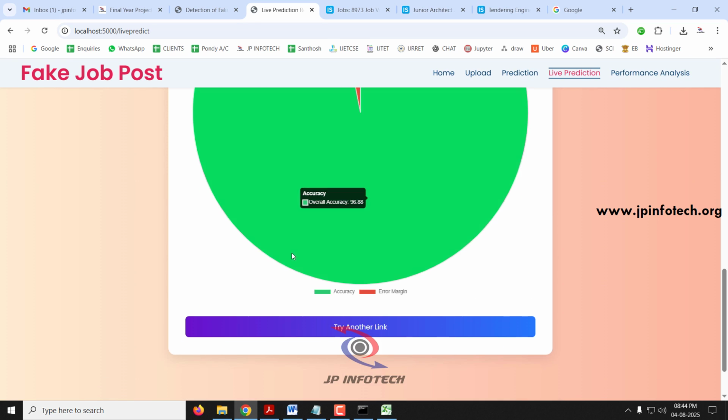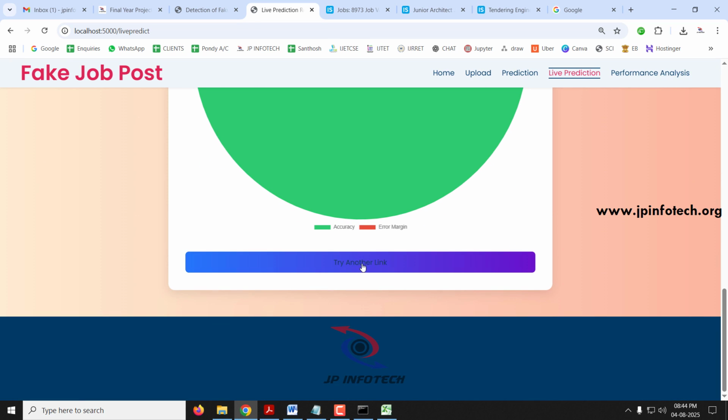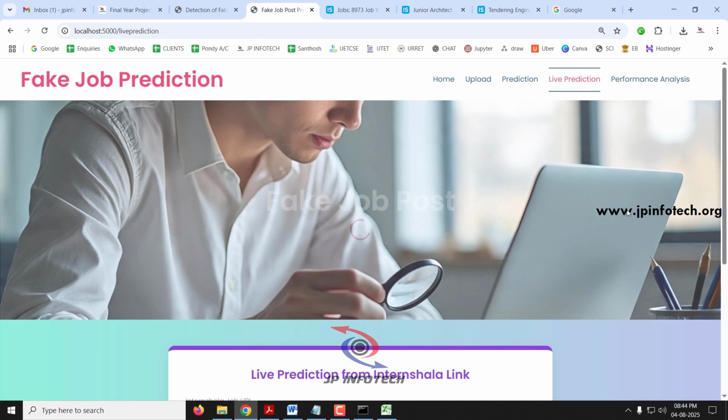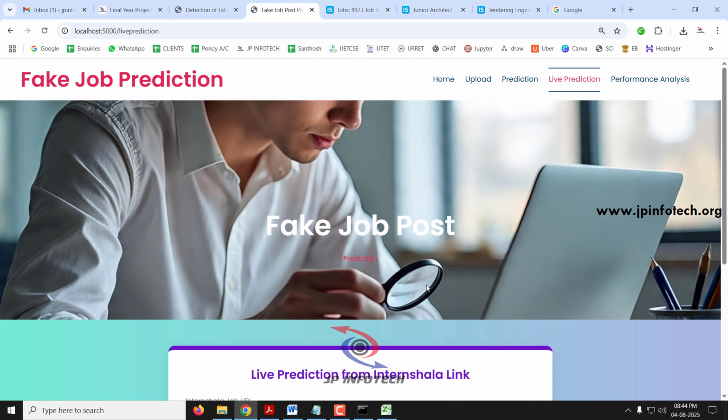Here you can see the predicted result of it. If you want to try another, you can just click try another link and check it out. Now let me move to the next part, that is the performance analysis part. Just click this performance analysis.